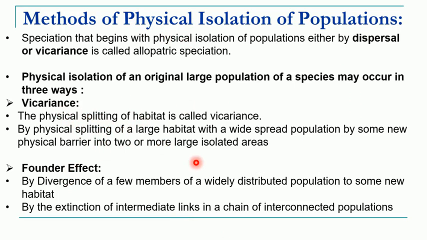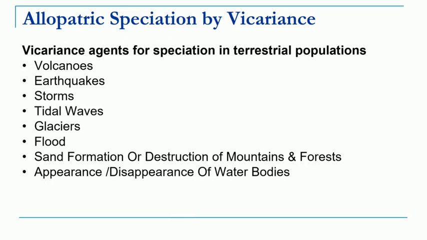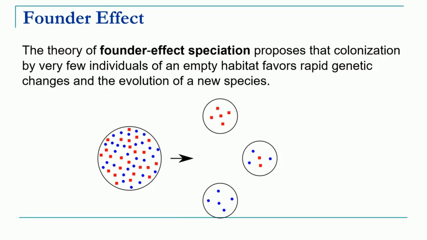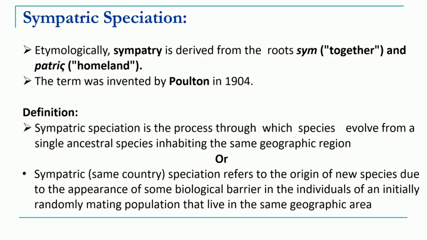We have seen examples of vicariance, which are physical factors like volcanoes, earthquakes and so on. And founder effect means that from the original population a small proportion gets a new habitat, and in that new habitat it may develop new characters and result in the formation of a new species. Sympatric speciation means speciation which takes place in the same geographical area.